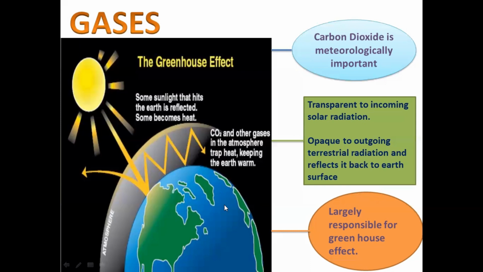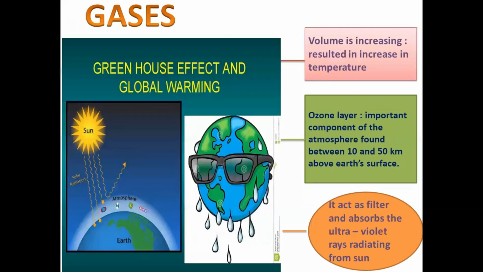Now there is another important gas found in the atmosphere, without which we probably would not be able to survive. That gas is ozone, which we are going to talk about. So greenhouse effect and global warming: as you know, the volume of carbon dioxide is increasing.